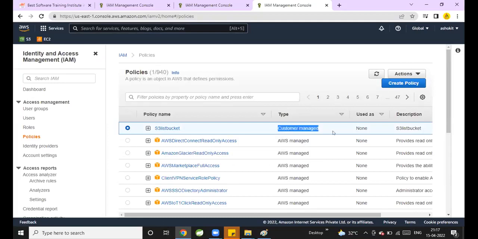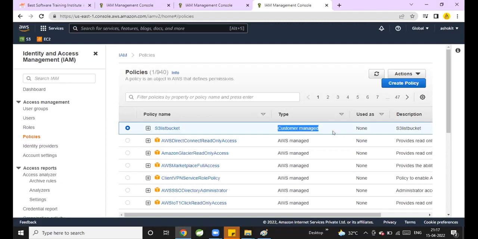Customer. There are two types of policies, guys. There are some predefined policies available which will be managed by AWS. Based on the requirement, you can create the policy and you can manage it. AWS has an S3 full access policy. I don't want to give full access to Naveen. Naveen is my IAM user. Naveen is a fresher in my team. Naveen should only read the buckets in S3.